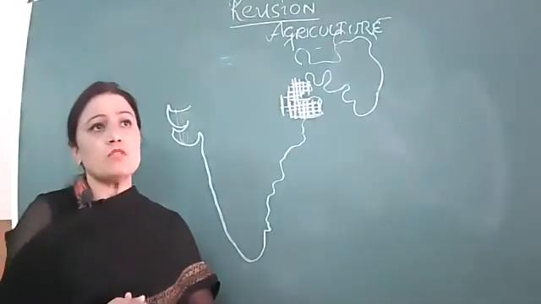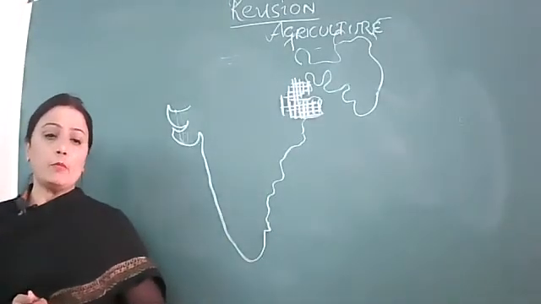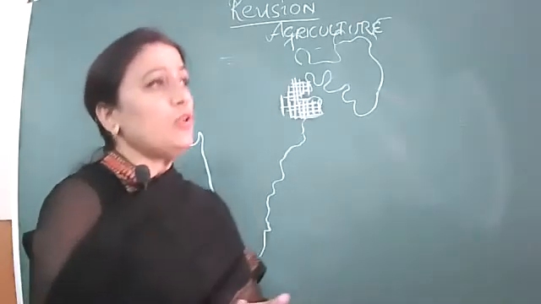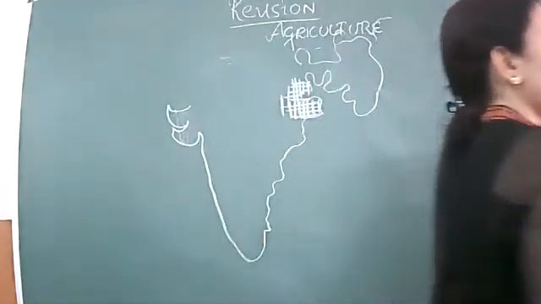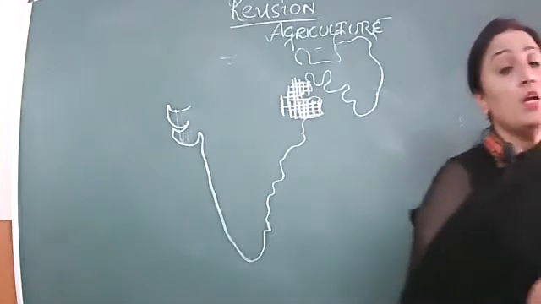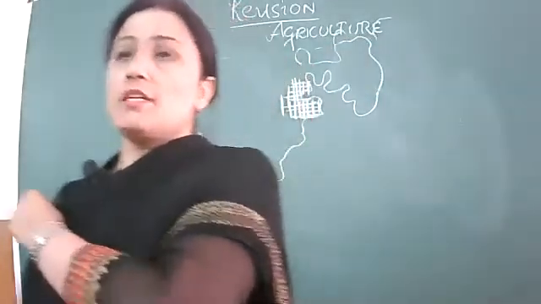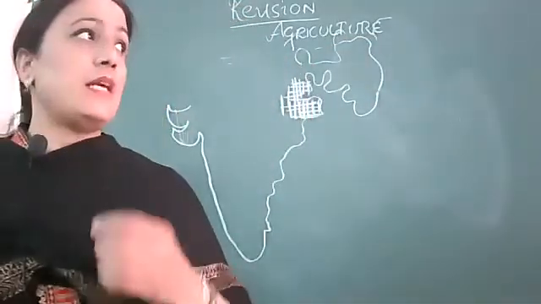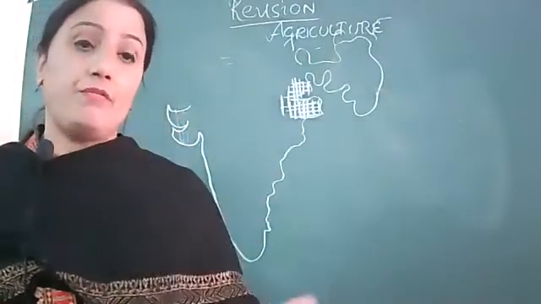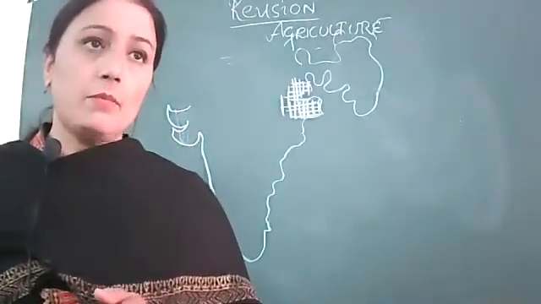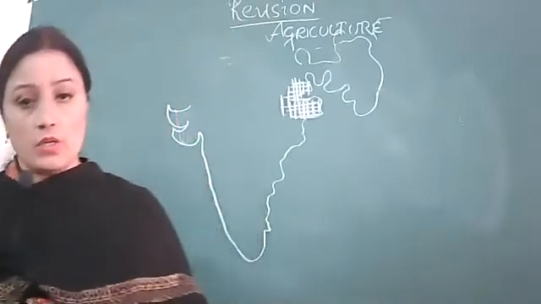But this industry is facing certain problems. Now, what type of problem is this industry facing? Particularly, the jute industry is facing tough competition from synthetic fibers. I repeat, the jute industry is facing tough competition from synthetic fiber. It means people prefer to buy synthetic fibers as compared to jute products.